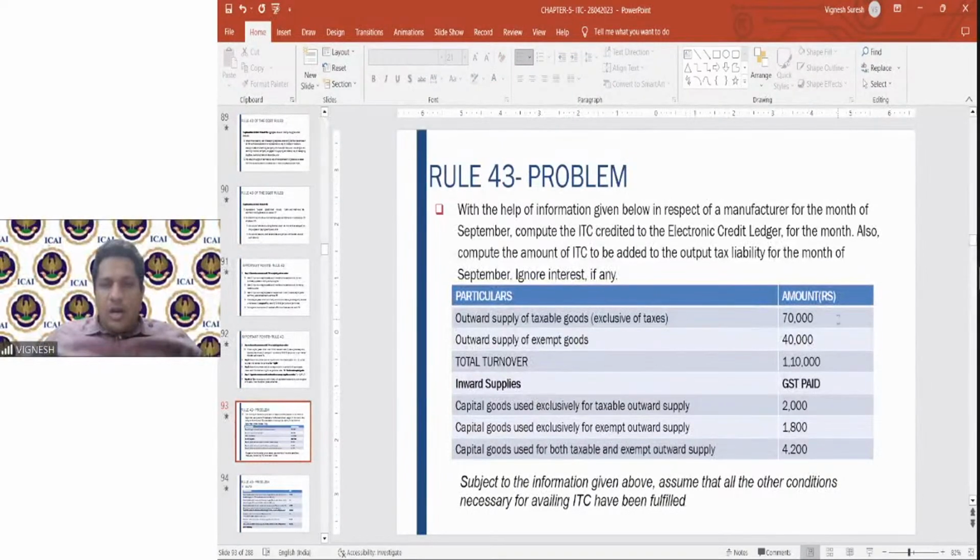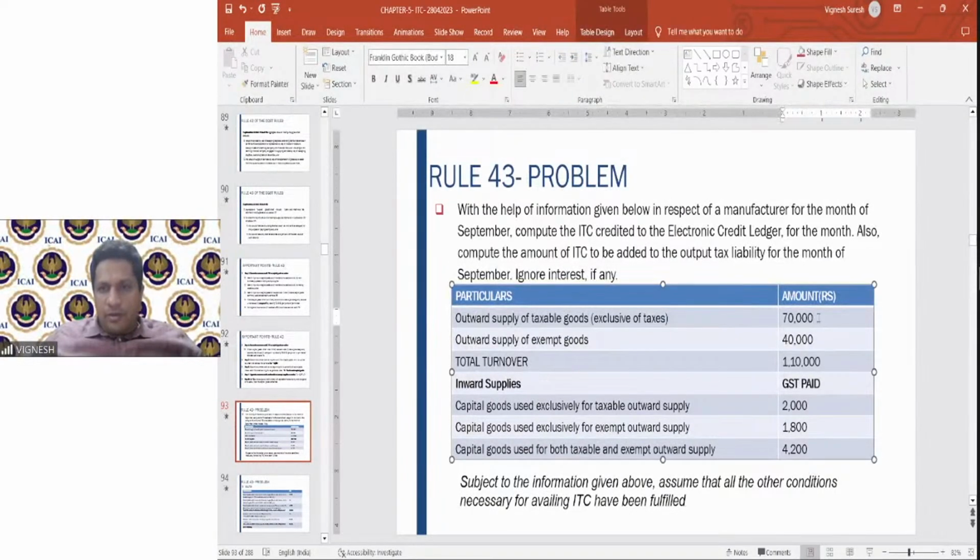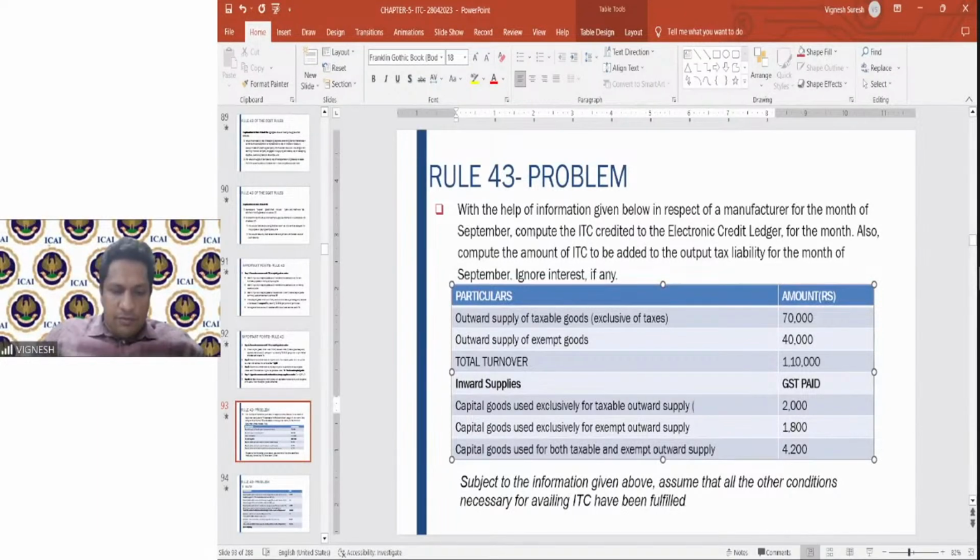So he has given the outward taxability of 70,000 of exempt goods. Now, capital goods used exclusively for outward taxable supply, 2,000. So this will be taken in the electronic credit ledger. This 2,000 will be taken because it is exclusively being used. Full ITC is available. And then capital goods used exclusively for exempt supply are not taken because it is not allowed.